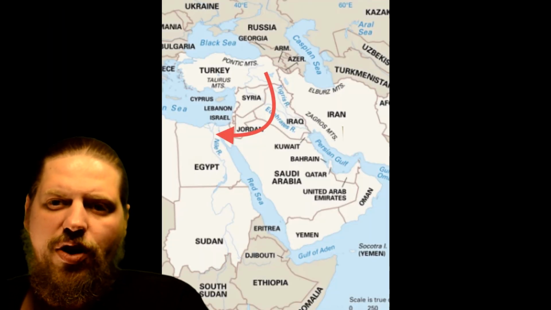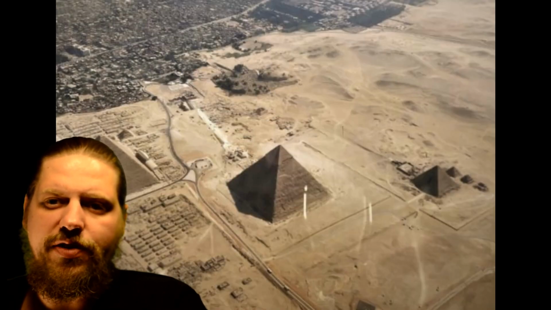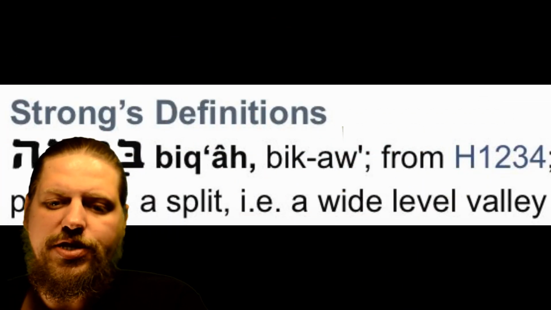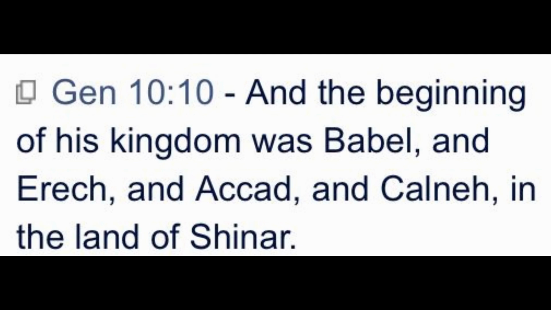In the land of Shinar, they went west, and they found a plain. Giza was chosen due to its flat, strong plains and 5-degree incline. Plain, the Hebrew word bakah, means wide-leveled valley. Nimrod was a mighty warrior and a leader. Nimrod divided Shinar into 4 lands.